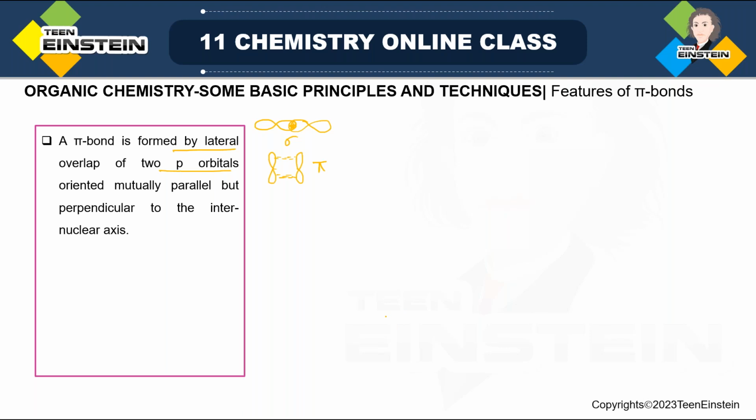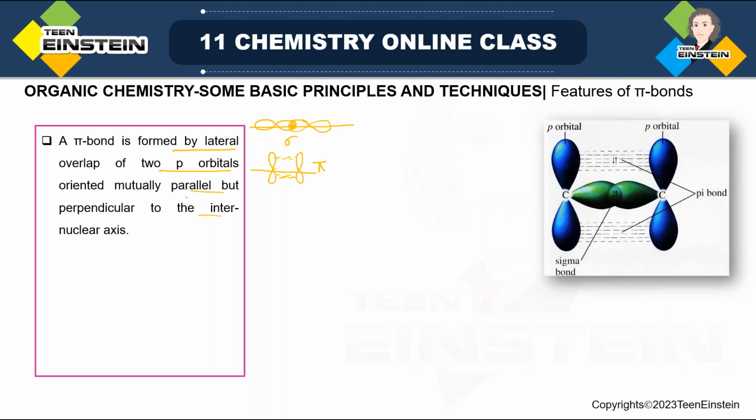So pi bond is formed by lateral overlap of two p orbitals, always pure p orbitals, oriented mutually parallel to each other but perpendicular to the internuclear axis. That means this is the internuclear axis. If you consider sigma bond, it is just lying on the axis. But for pi bond, it is perpendicular to the internuclear axis, right? So this is the picture for carbon. And as you can see, the green part, that is actually sigma bond. And the blue part, that is actually the pi bond. So this is the interaction.